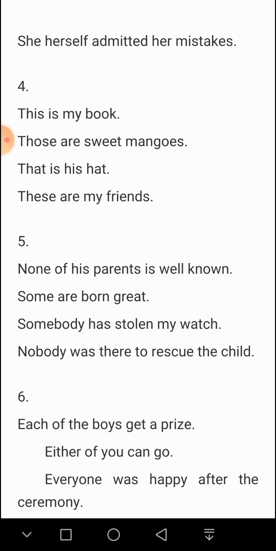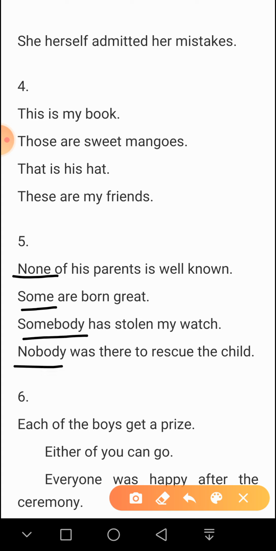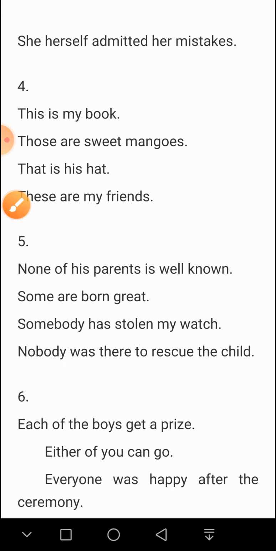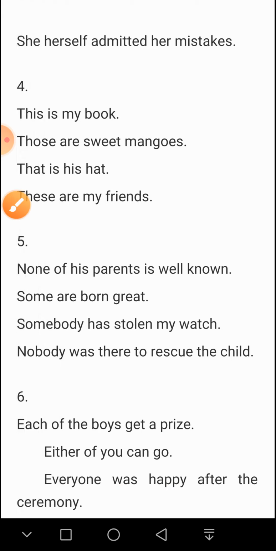So what will be the definition of indefinite pronouns? The pronouns which refer to persons or things in a general way, but do not refer to any person or thing in particular. Here, see, we are not referring to anything particularly. Some, we don't know who, but somebody, we don't know who, and nobody means nobody. We are not referring to anybody particularly. We are just talking in a general way. So these are indefinite pronouns.